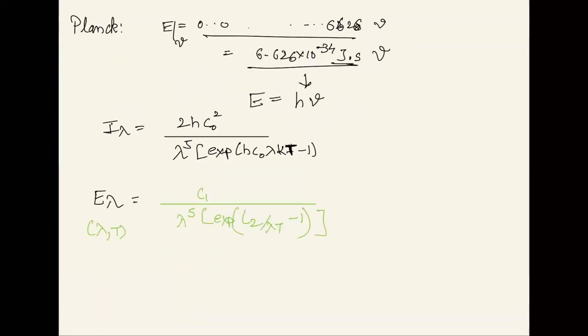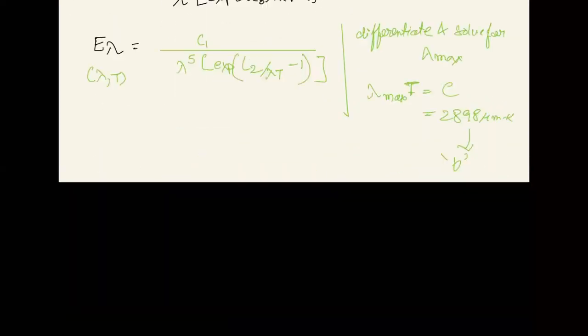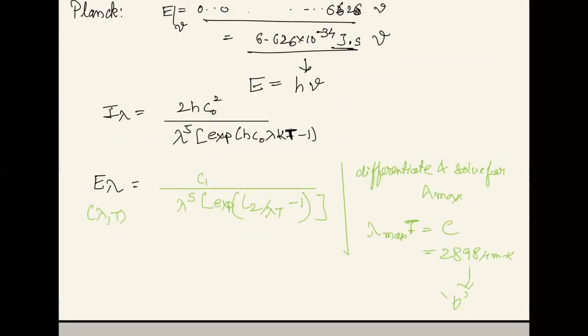So differentiate and solve for lambda max. The expression that you will get is lambda max times T is equal to some constant, and this constant matches equally with Wien's constant, 2898 micrometer Kelvin, which is also called B, Wien's constant. And this is how Planck changed the complete world of black body radiation.